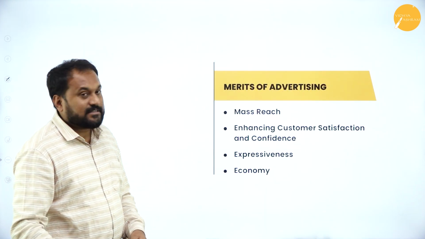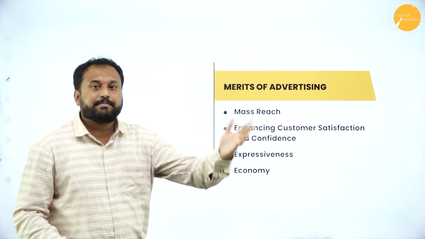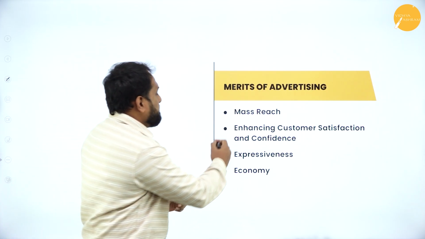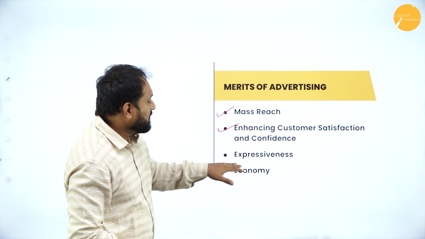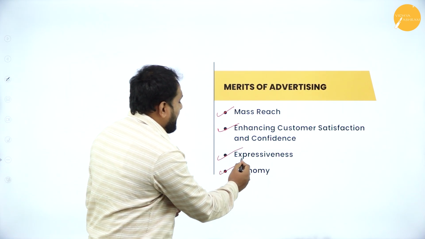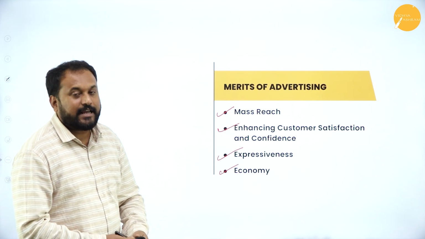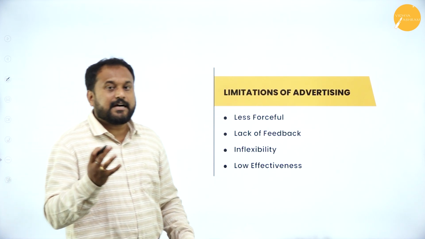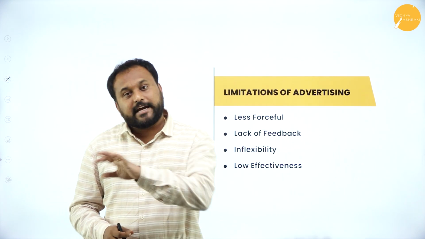Merits of advertising. See, that's why I told you, right? For 4 marks you can get advertisement where they can ask you merits or limitations. I've given you here 4 points: mass reach, enhancing customer satisfaction and confidence, expressiveness, and it is economy friendly. So that is what the merits are, and you need to explain it. Limitations also I've given you 4, because they can ask you a 4 mark question, that is, explain the limitations of advertisement or explain the merits of advertisement.